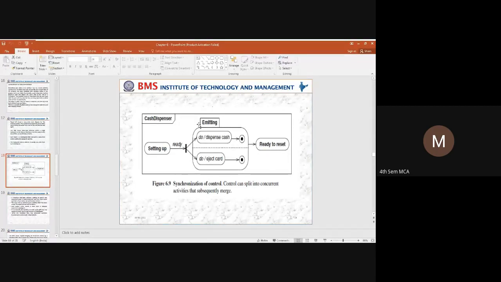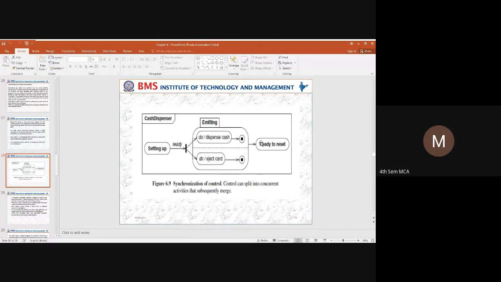Within this emitting nested state, you have two activities. The first thing is do dispense cash. If sufficient cash is available in the cash dispenser, the cash will be dispensed from the machine, and it will reach the final state, and again the system will move to the reset state.